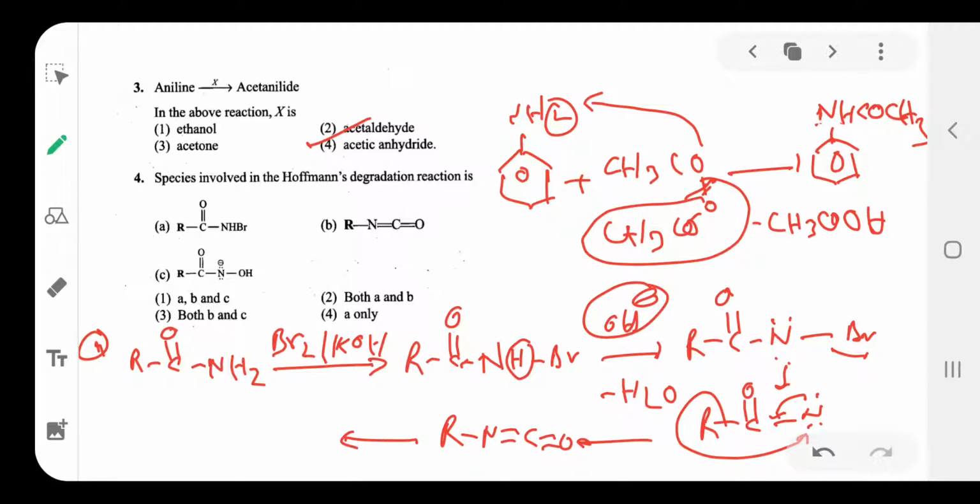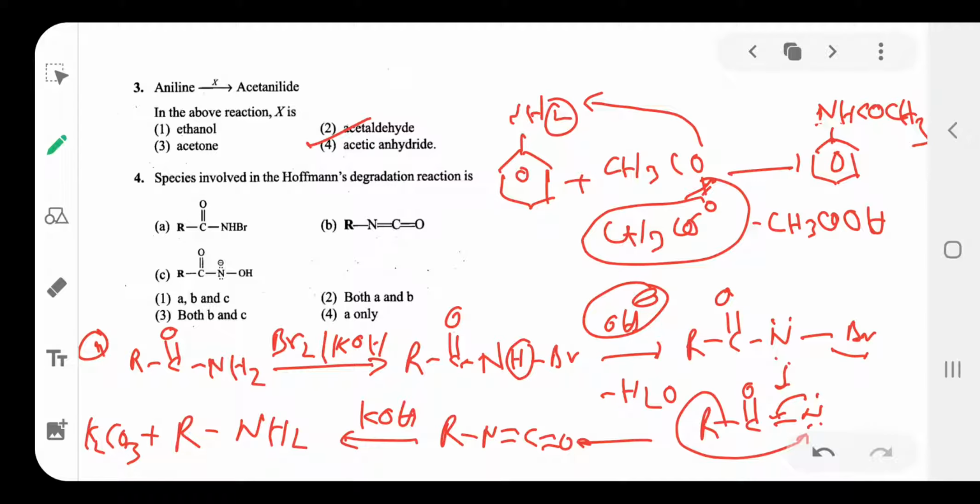It then reacts with KOH to form RNH2 plus K2CO3. So in this reaction, what reagents are involved?